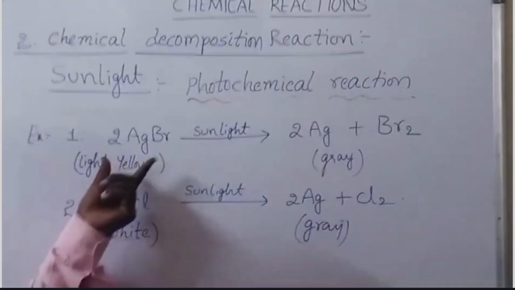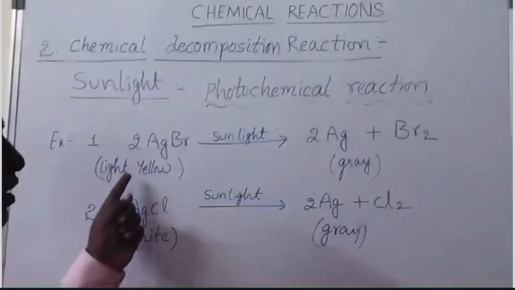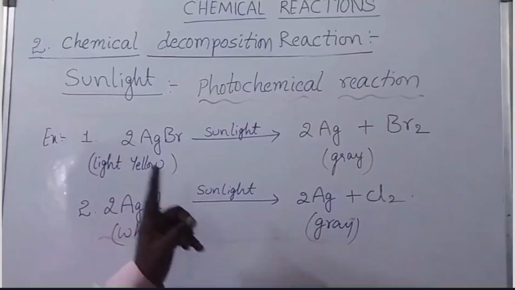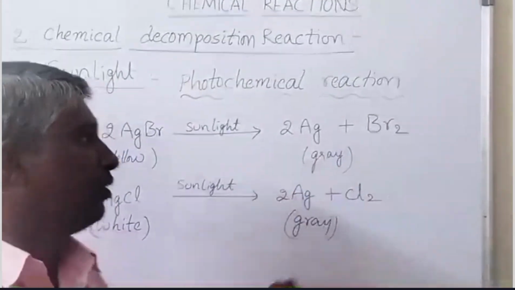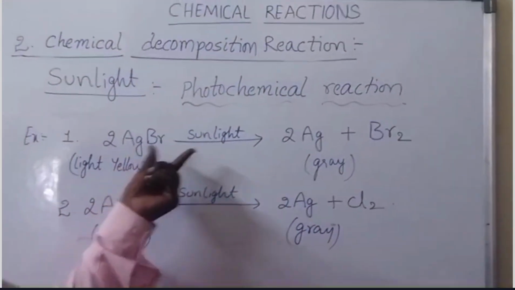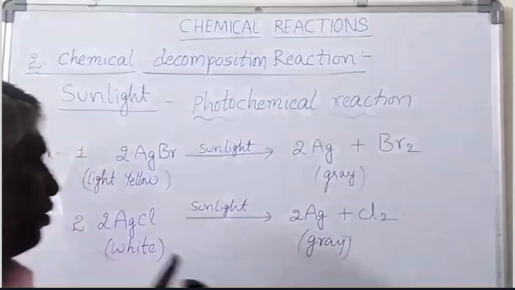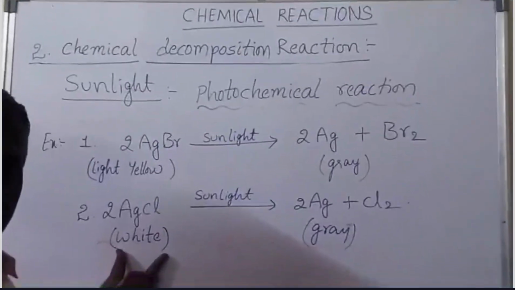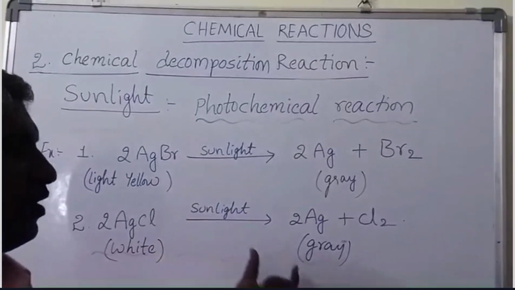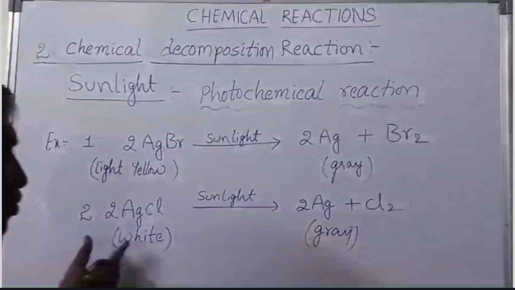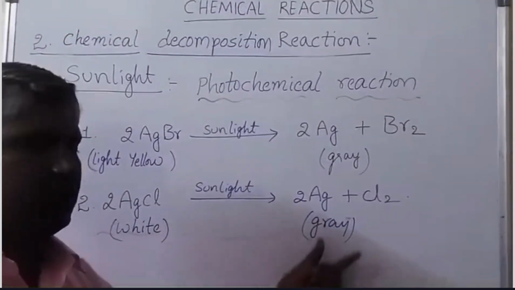Silver bromide is light yellow in color. In the presence of sunlight, silver bromide changes into grey silver and bromine: 2AgBr gives rise to 2Ag plus Br2. White silver chloride, in the presence of sunlight, changes into silver and chlorine: 2AgCl gives rise to 2Ag plus Cl2.